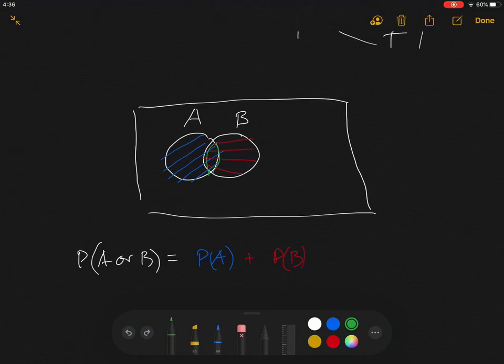And so that's why I need to subtract the probability of A and B that happened at the same time, because I don't want to count it twice. I only want to count it once. Here's a piece to count, here's a piece, and here's a piece. There are three things that we need to count, and so if we double count the intersection, then we need to subtract one of the copies. And that's the bottom line. Do not double count when there is an or.